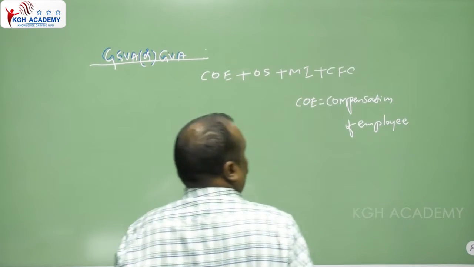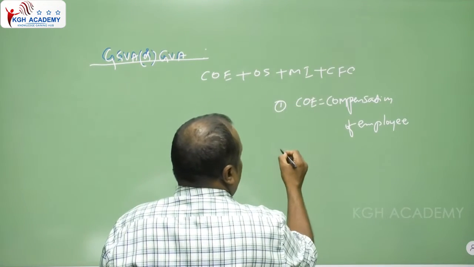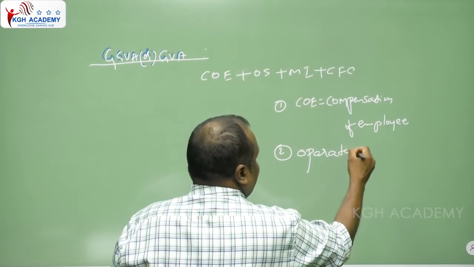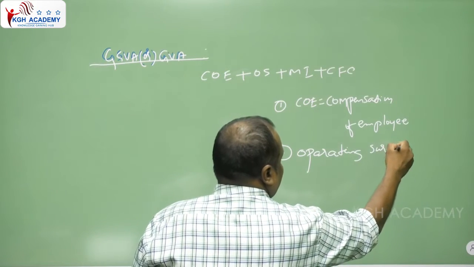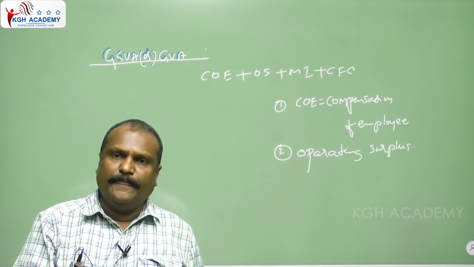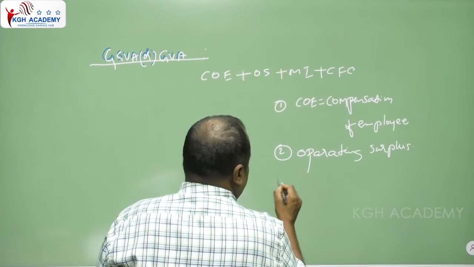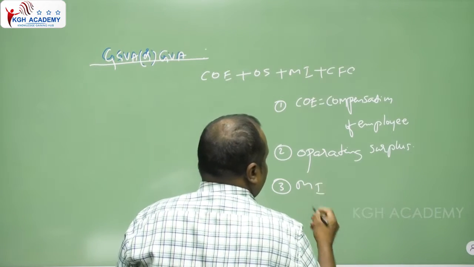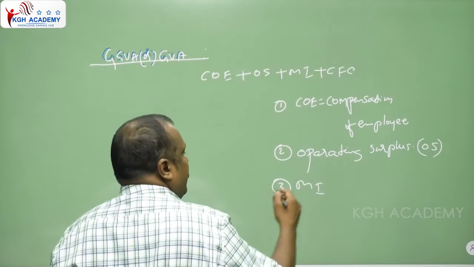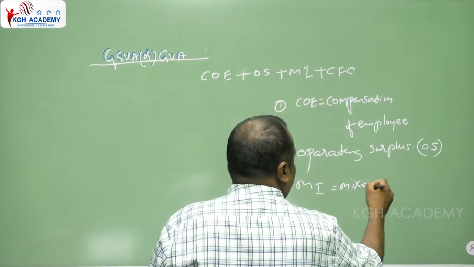The second one is operating surplus, OS. Then the third one is EMI: OS is operating surplus, and MI means mixed income.